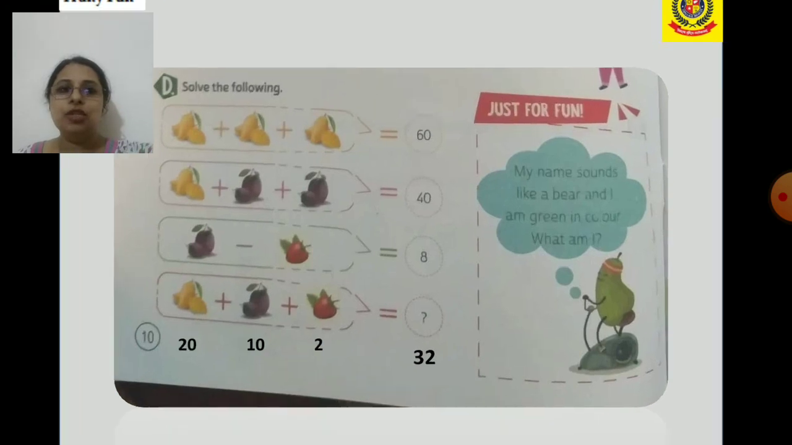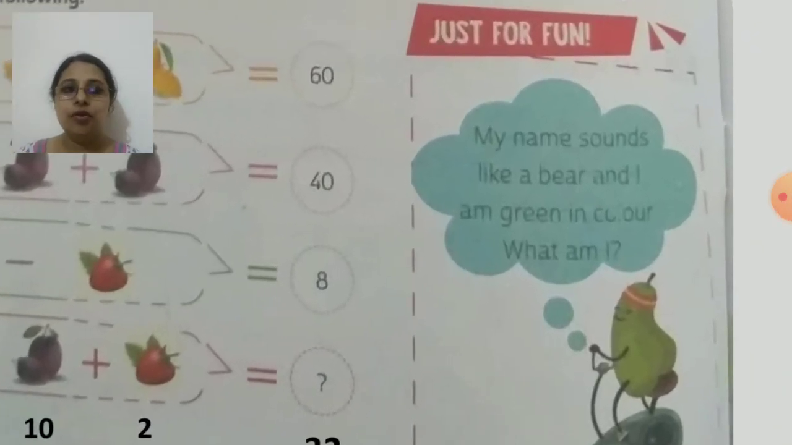Now let's see, just for fun, a riddle. My name sounds like a beer and I am green in color. What am I? Can you tell me? The name of the fruit is pears, P-E-A-R. So it just sounds like beer and it is green in color. So it's a very nice riddle.